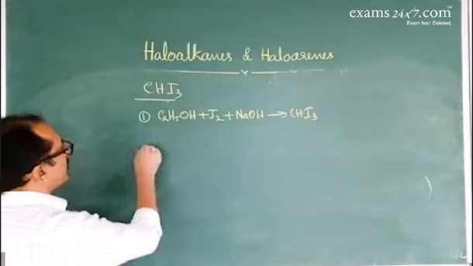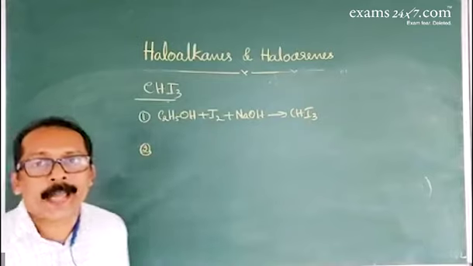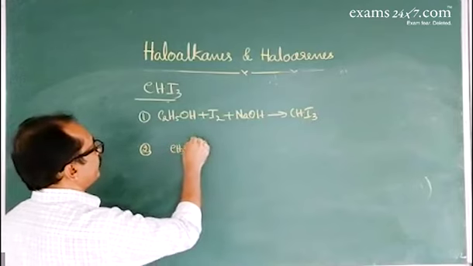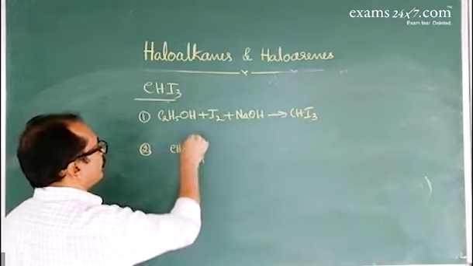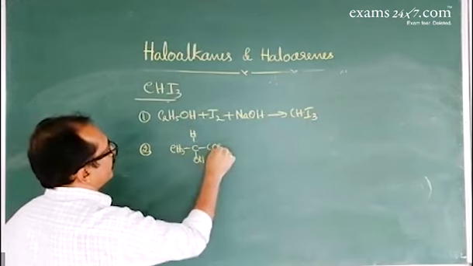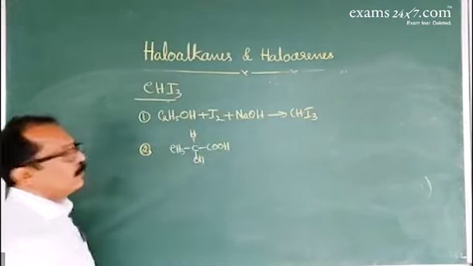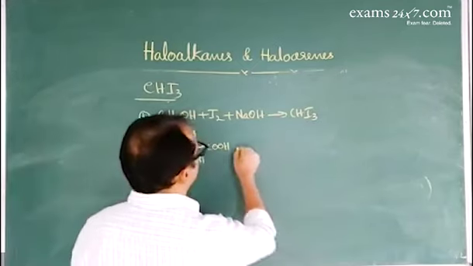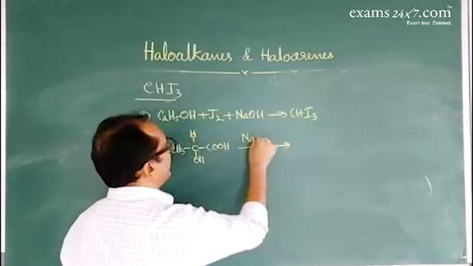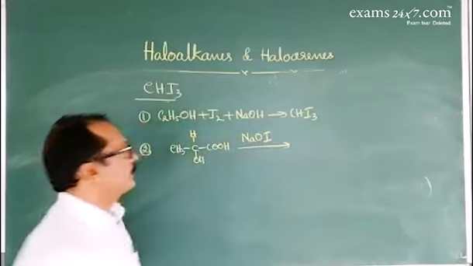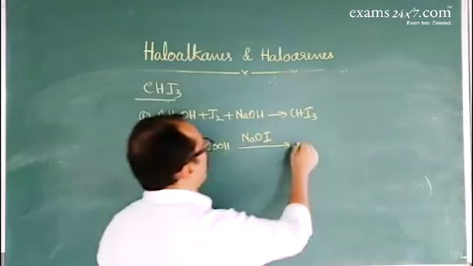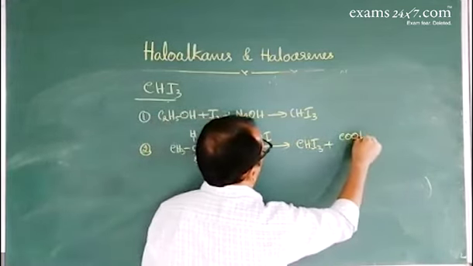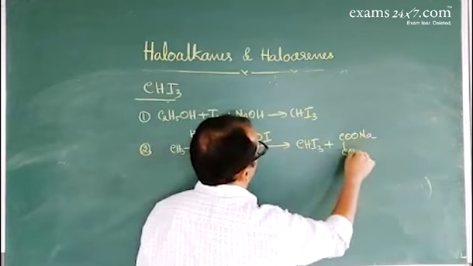The other two reactions, one is using lactic acid, CH3CH(OH)COOH, lactic acid, 2-hydroxypropanoic acid. When this compound is heated with sodium hypoiodite, NaOI, that gives iodoform CHI3 and sodium salt of oxalic acid.